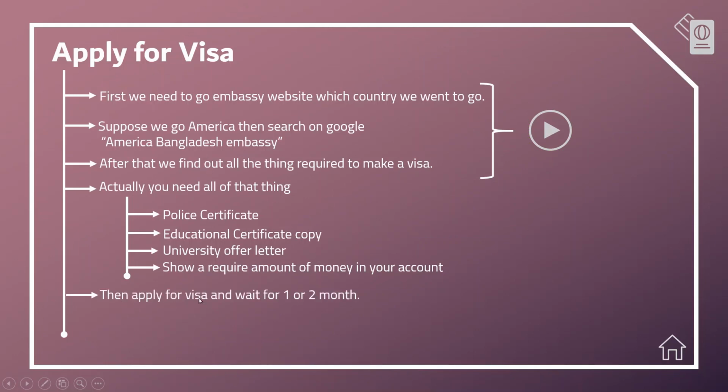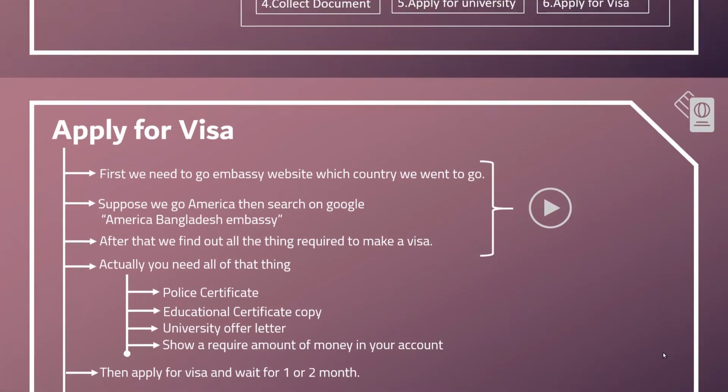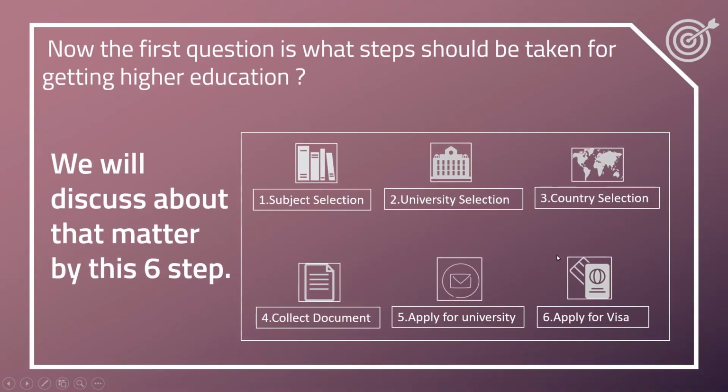Okay, then apply for the visa and wait for 1 or 2 months. If the visa is approved, then wait for your flight and then go to achieve your dream. Okay, that's the visa process. That's what we need to prepare ourselves for higher study abroad.